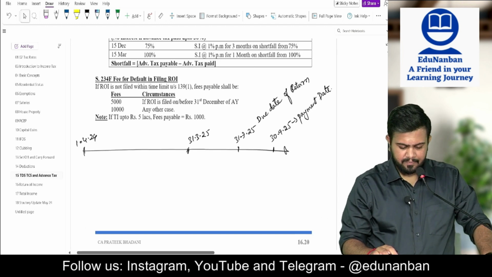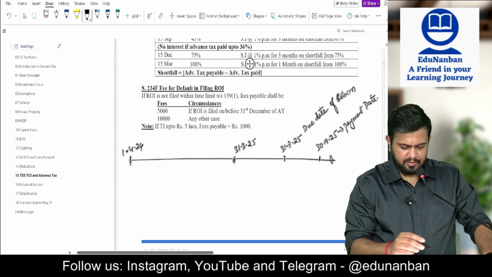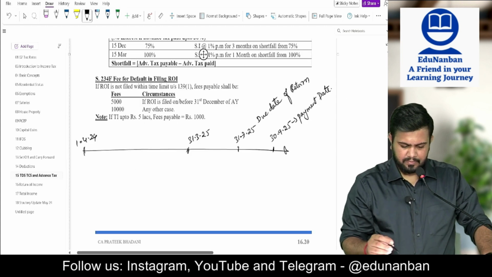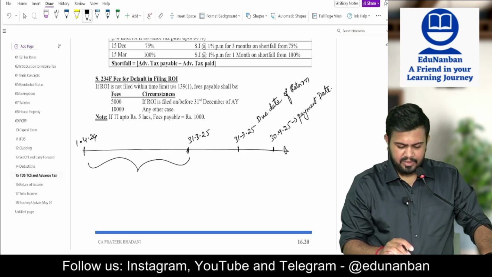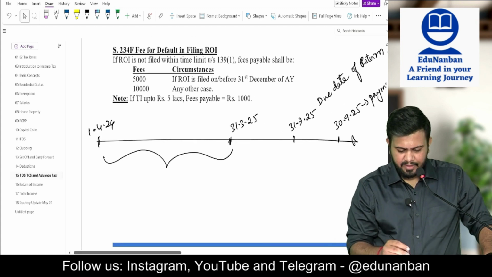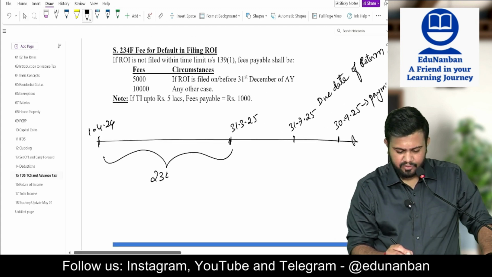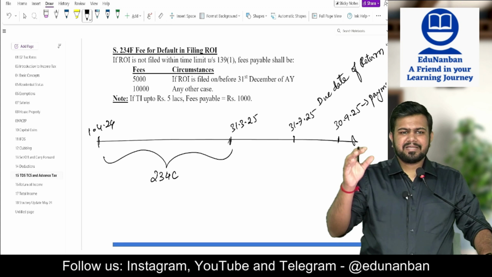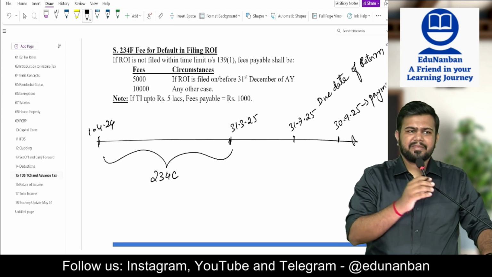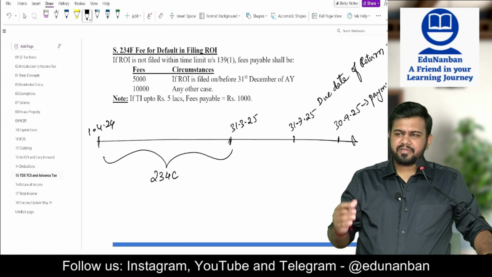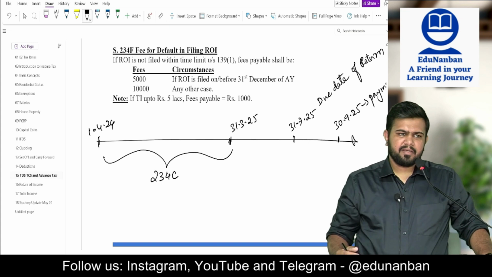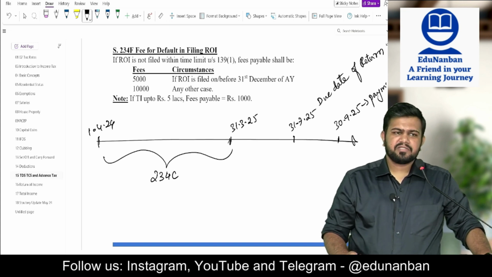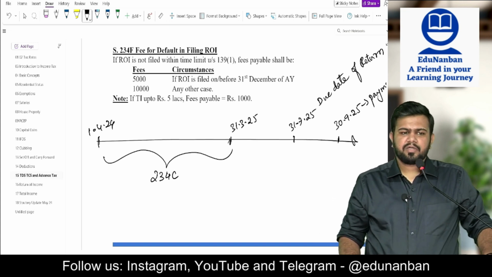Now listen here. Within this year, if you are making late payment, then you have to pay 234C. It means this advance tax liability is there, no? That I have paid late. So within the year, whatever late payment you make within the previous year itself, interest will be applicable under section 234C.